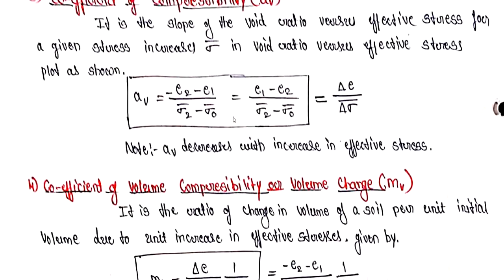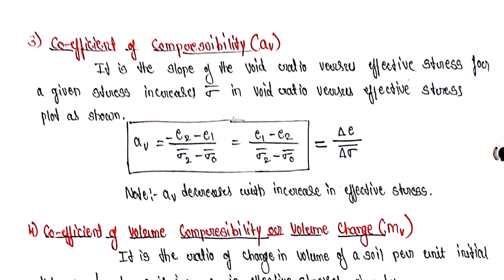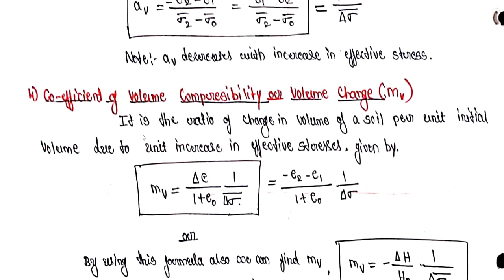So av decreases with an increase in effective stress. As effective stress increases, the coefficient of compressibility decreases. Why will it decrease with the effective stress? You can see over here effective stress is in the denominator, so as the denominator increases, the overall quantity will obviously decrease.